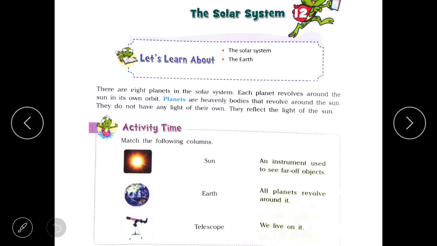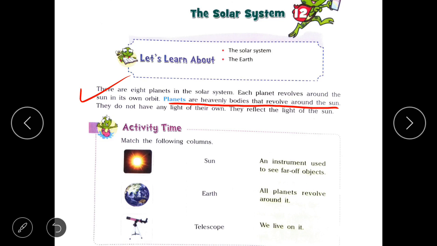They are called planets. Children, you all know that there are 8 planets in the solar system and each planet revolves around the sun in its own orbit. So, what is a planet? A planet is a heavenly body that revolves around the sun. Like stars, planets do not have light of their own. They shine when sunlight is reflected from them, and a planet is much smaller than a star.